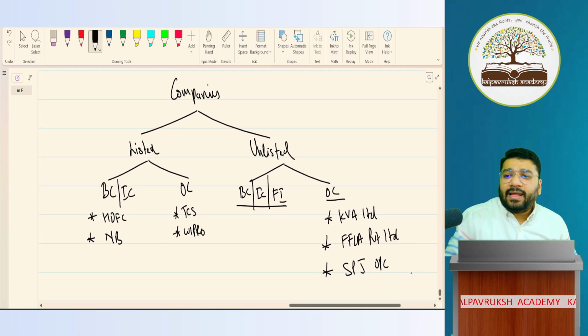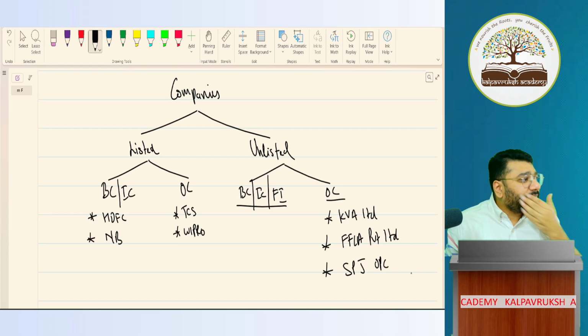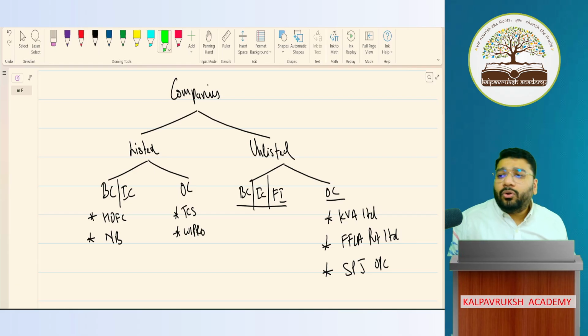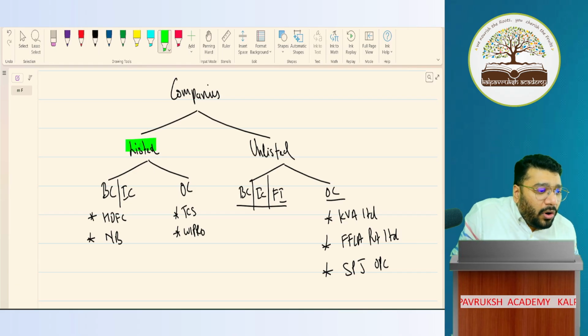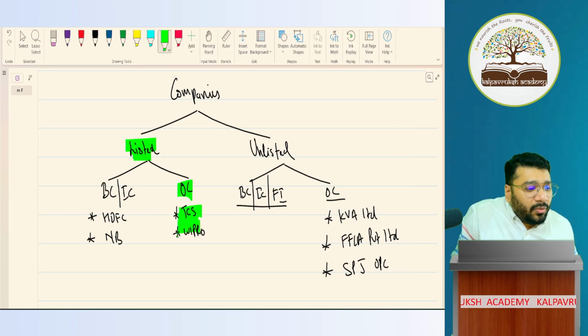Now, either other companies are there. Apart from this, do you have any other companies? Section 8 is there, that leave it. Apart from this, any other category? No. Now, please tell me. First point spoke about listed. So can I say all the listed means other companies? What will apply?